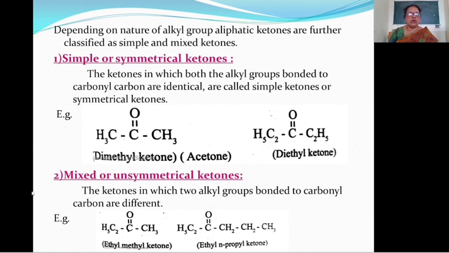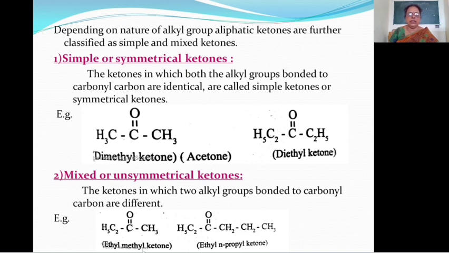Then what is a mixed or unsymmetrical ketone? In the case of a mixed or unsymmetrical ketone, the ketone in which the two alkyl groups bonded to the carbonyl carbon are different is known as a mixed or unsymmetrical ketone. For example, ethyl methyl ketone. Here this is an ethyl group, this is a methyl group, meaning the two alkyl groups bonded to the carbonyl carbon are different, and therefore this is known as a mixed or unsymmetrical ketone.